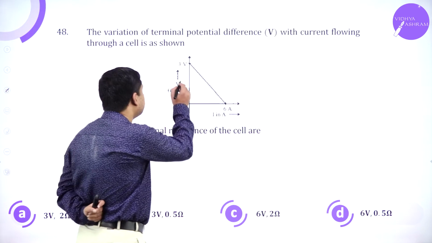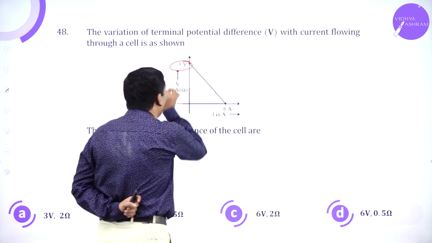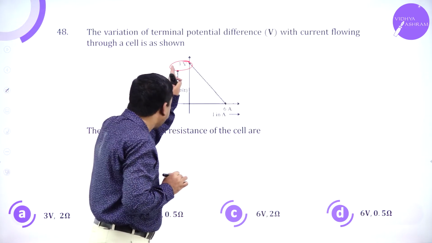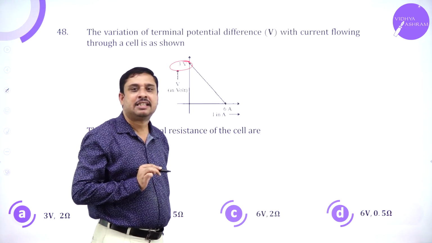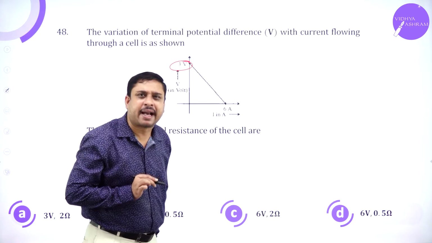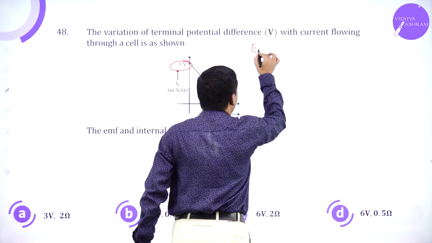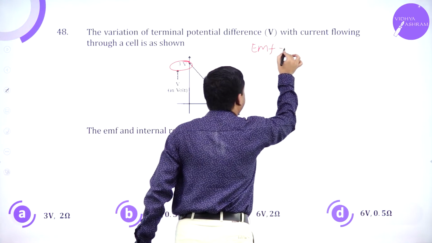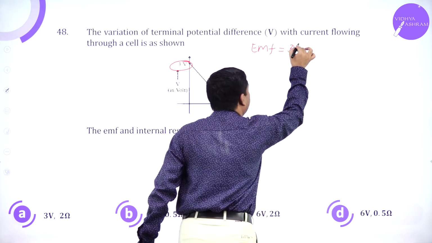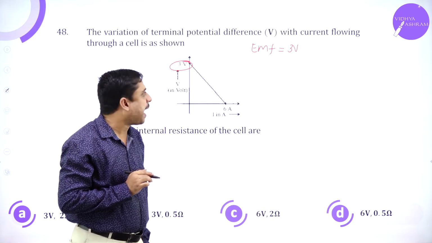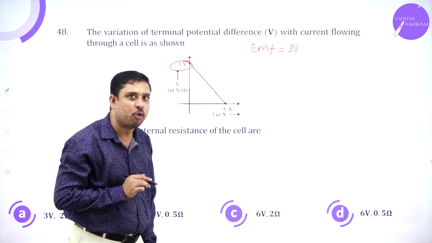My dear students, 3 volts is the maximum potential. As you see in the graph, 3 volts is the maximum voltage, and that maximum voltage is nothing but EMF, which is 3 volts.